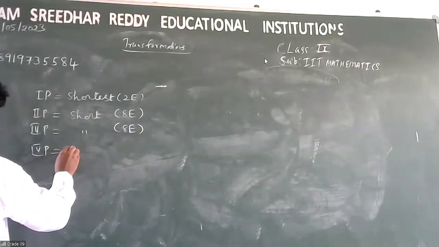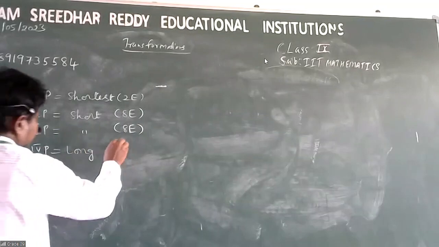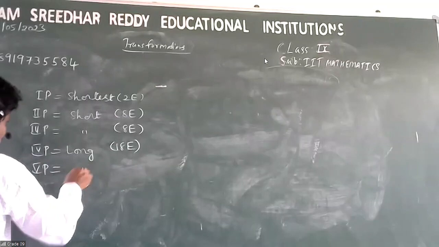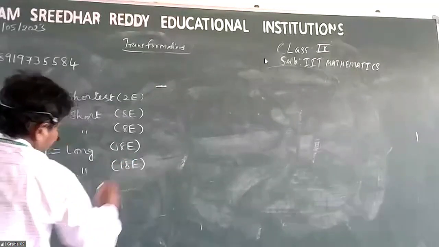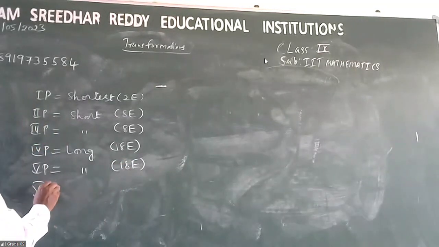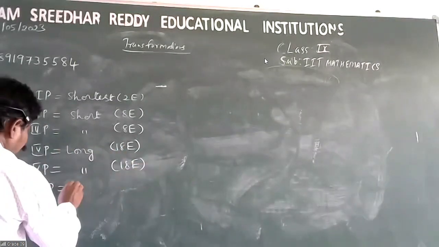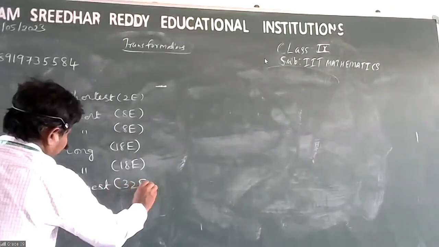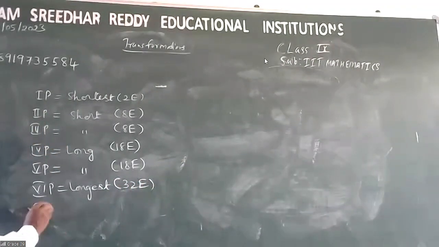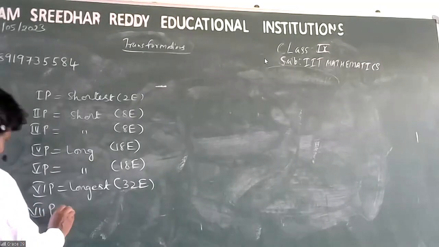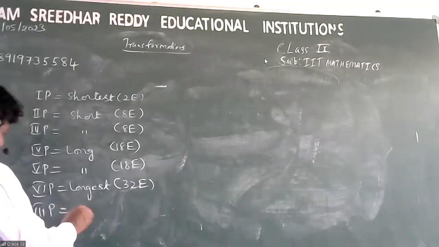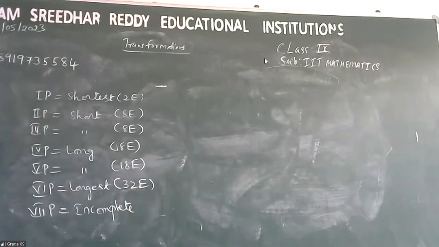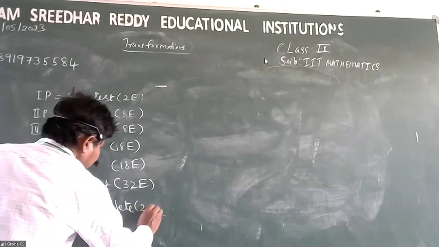Fourth period, long period, consists of 18 elements. Fifth period is also called long period, consists of 18 elements. Sixth period, longest period, consists of 32 elements. Seventh period, around 20 elements, described as incomplete period.